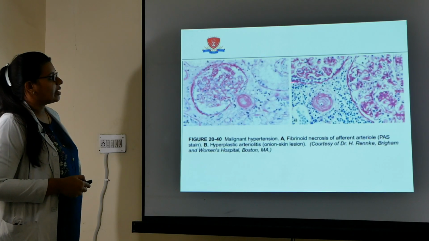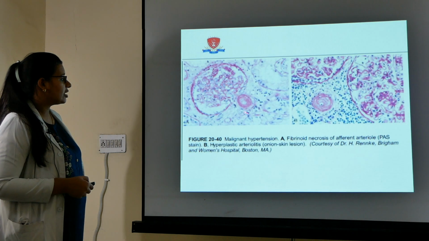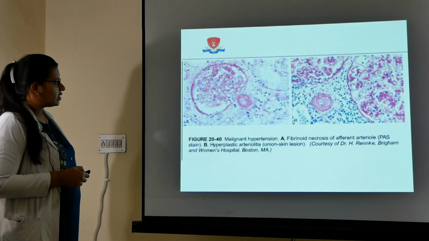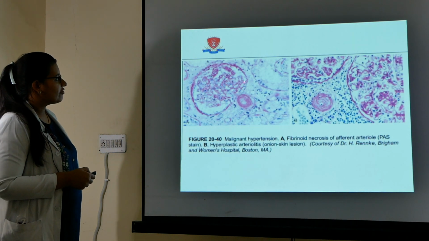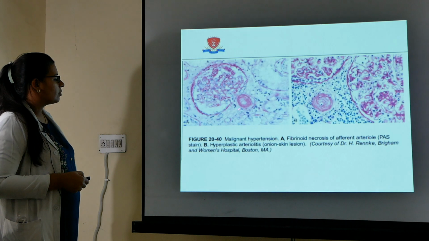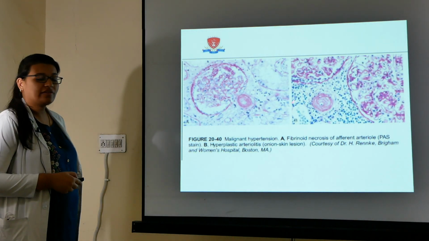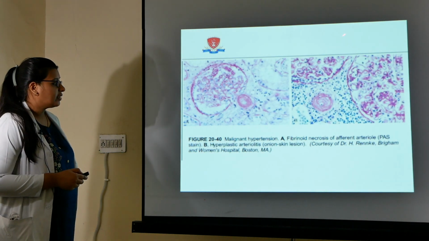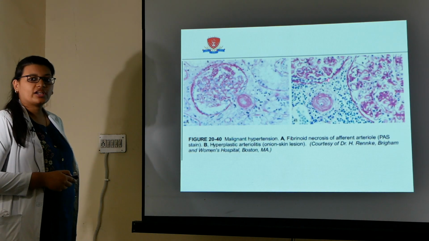So in malignant hypertension, there are two histological patterns. What are those histological patterns? The first one I have told you is fibrinoid necrosis. Can you see? This is the fibrinoid necrosis. This is the afferent arteriole, and there is fibrinoid necrosis of this afferent arteriole. This is the acute event with less inflammation. The second is the hyperplastic arteriolitis, or onion skinning.